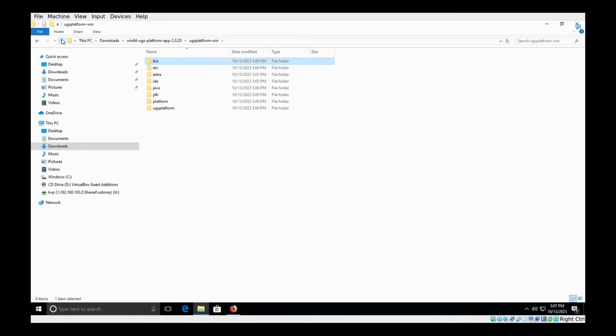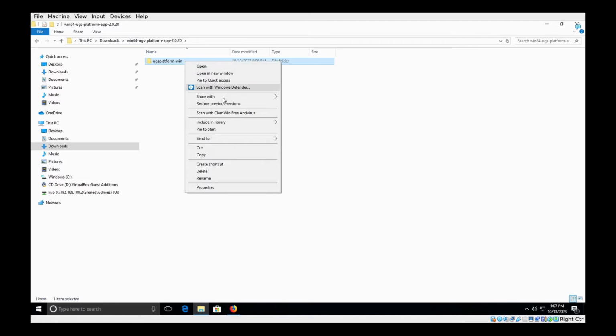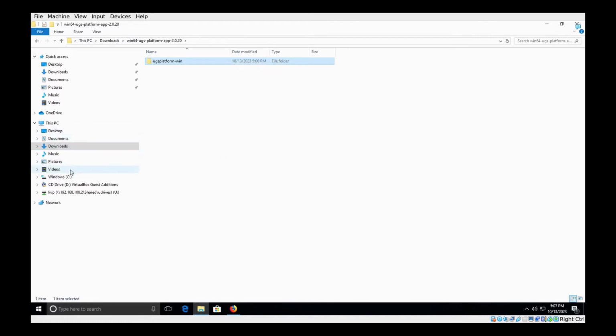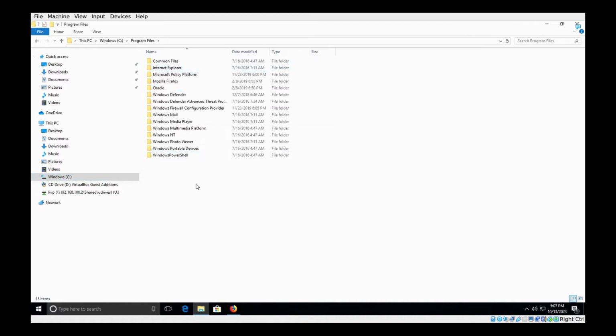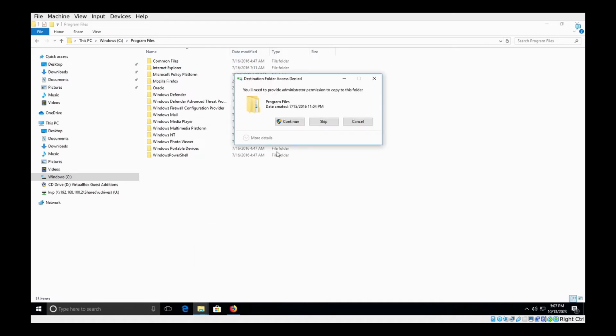I'm going to go up a couple of levels. I'm going to right click on our file folder, go into the root of the Windows hard drive, go into Program Files. I'm going to right click in here and paste. We will continue.